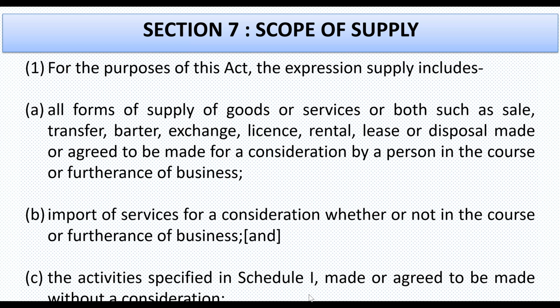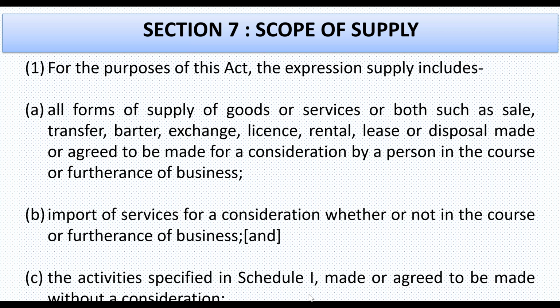But in clause B, it is said import of service for a consideration. If import of service is not in the course of furtherance of business, even then GST liability arises on such transaction. That means it is the exception of clause A. Now the another exception, which is there in clause C, is the activities specified in Schedule 1 made or agreed to be made without a consideration.